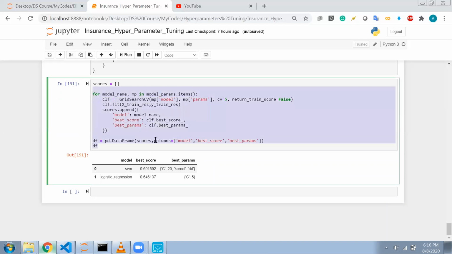Why? Because for every model it is training for different hyperparameters, so we are training the model a large number of times. No need to worry, it will take some time to train.